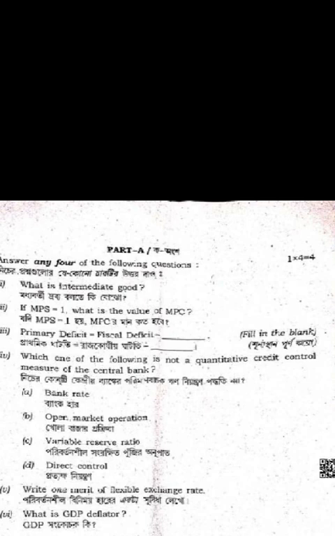Primary deficit is equal to fiscal deficit minus what? And what is GDP deflator?